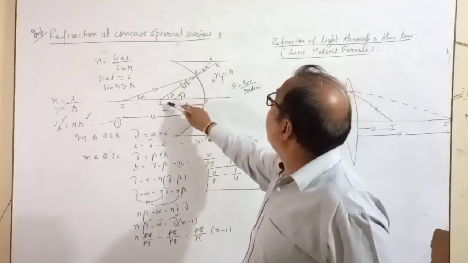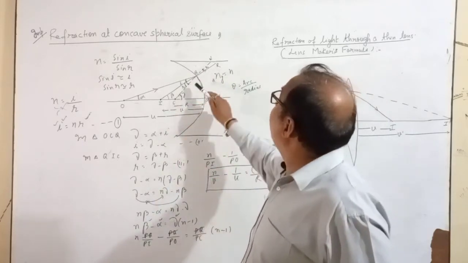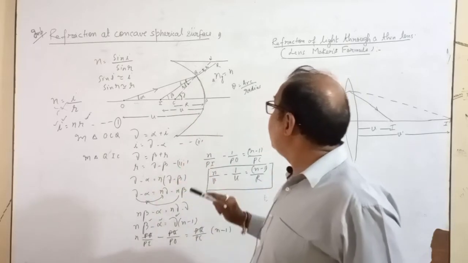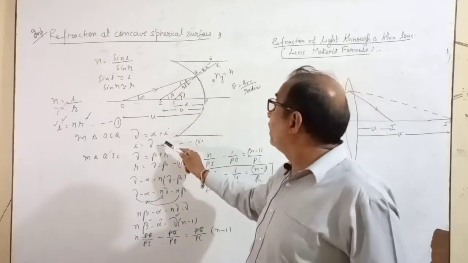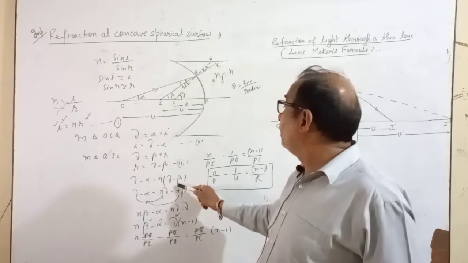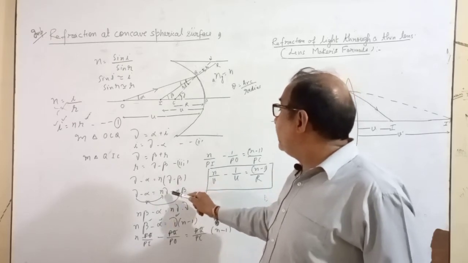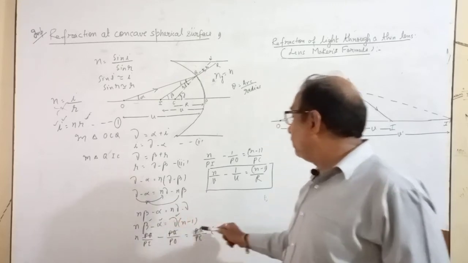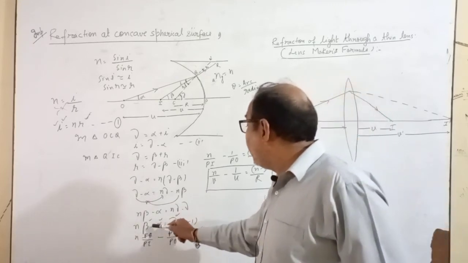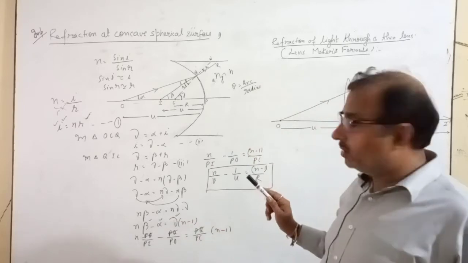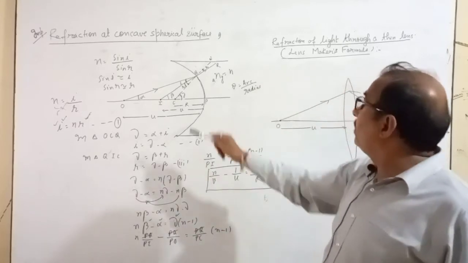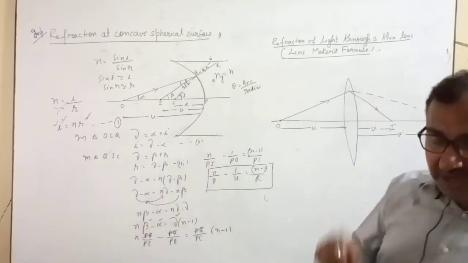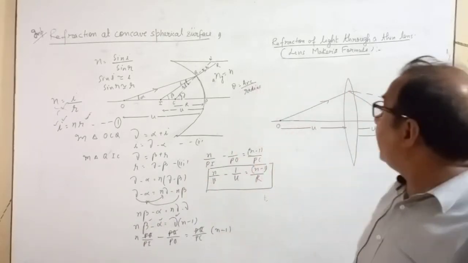In triangle QIC, gamma equals beta plus r, so r equals gamma minus beta. Now you put the r and i values in the equation. Then you took gamma to one side, and after that you put in the values of alpha, beta and gamma. Then you get this. This is all about this first derivation, very important for this year's board exam.